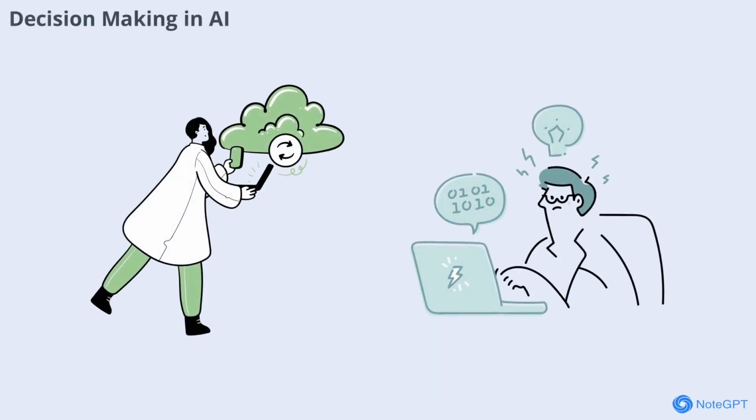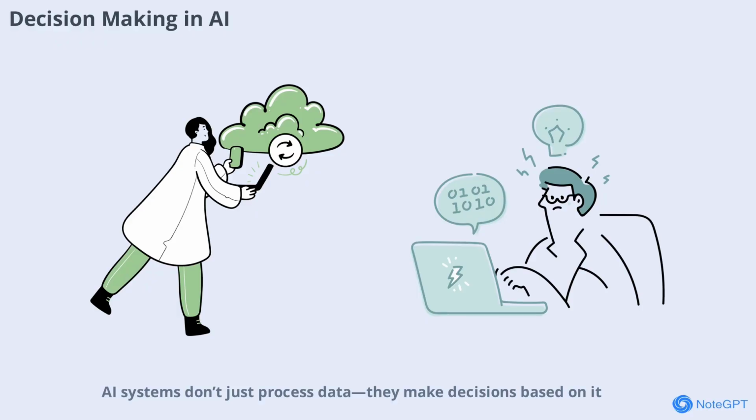AI systems don't just process data, they make decisions based on it. Using algorithms, AI can weigh options, predict outcomes, and choose the best course of action. For example, a recommendation engine decides which products to show you based on your browsing history. These decisions are made using complex models that balance accuracy, speed, and efficiency. The smarter the model, the better the decisions.